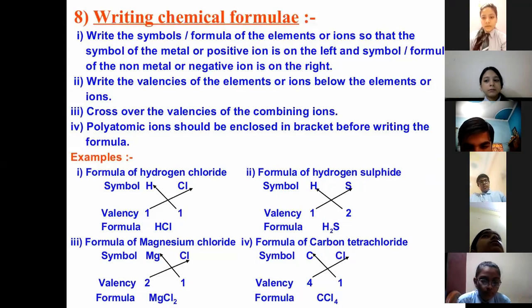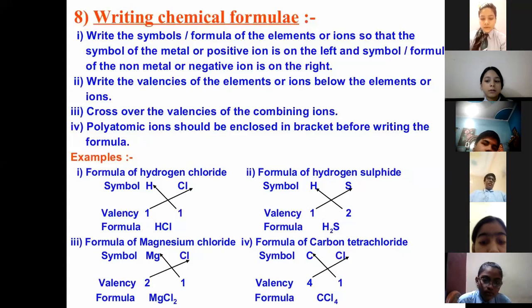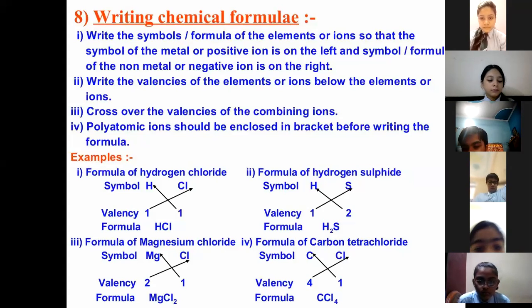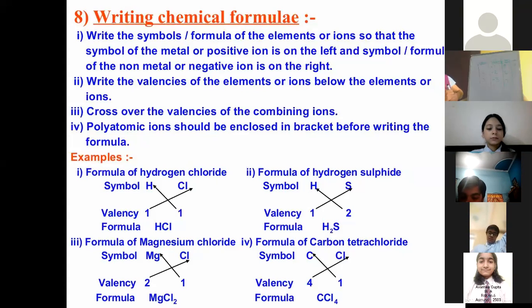Positive. Very good. Just now I was telling that if someone donates, then it attains a positive charge. If someone accepts, then which charge is there? Negative.